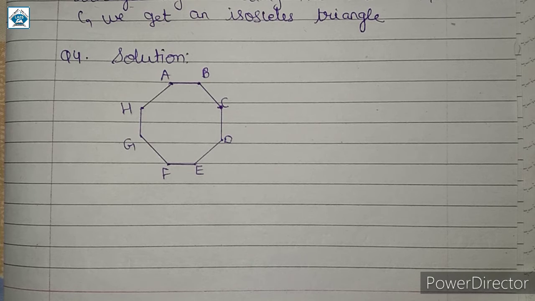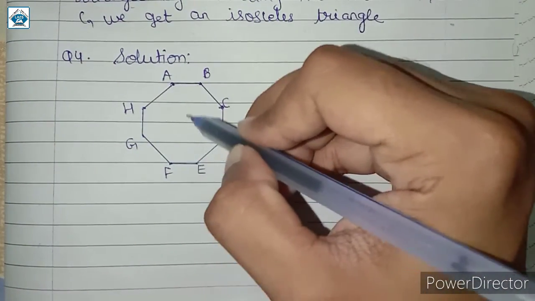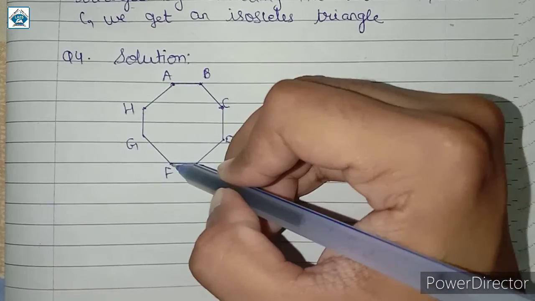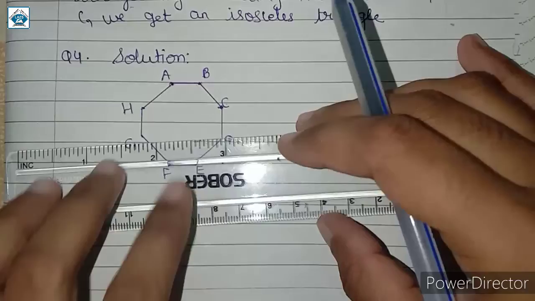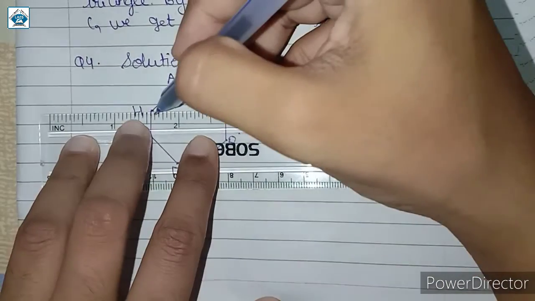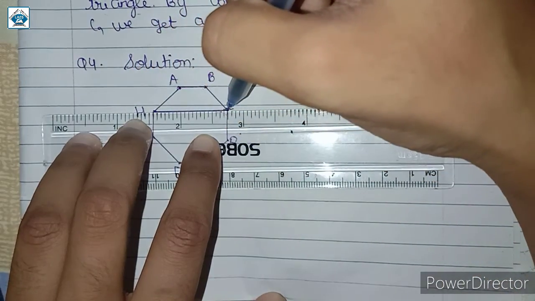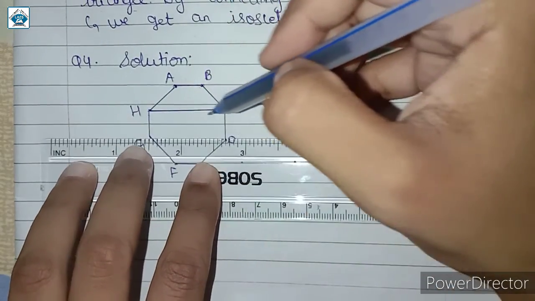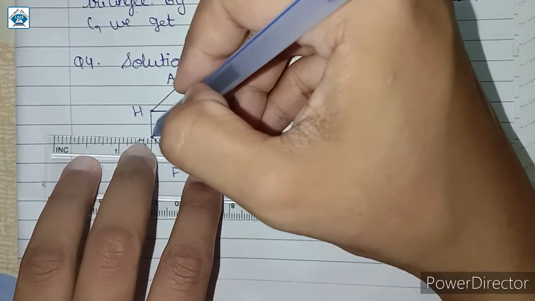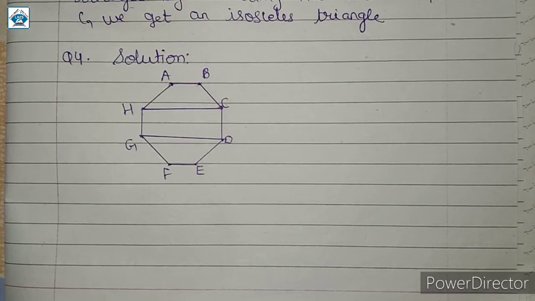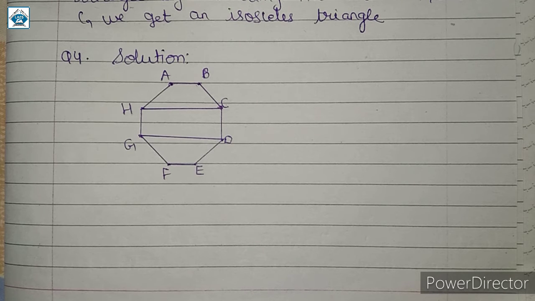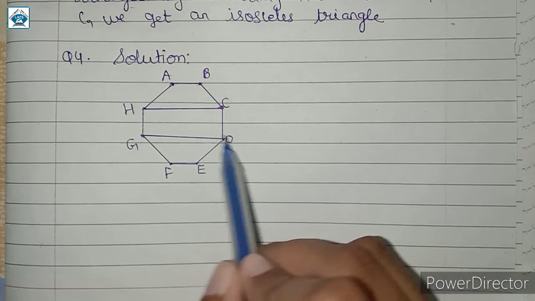So here simply we have to draw, joining these 4 vertices. So here I am choosing A, B, E, F, or we can also choose H, C, D, G. So if I choose these 4 vertices, I am joining H with C and I am joining G with D, like so. So we get a rectangle. We get rectangle H, C, D, G by joining the vertices H, C, D and G.